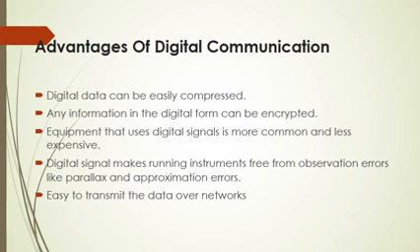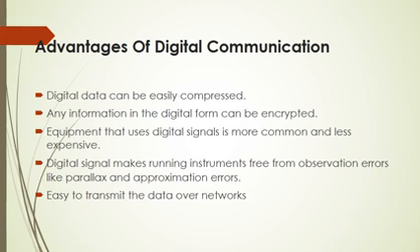First, digital data can be easily compressed. Whenever we use digital data, which is in the form of 0 and 1, it is easily compressed and we can minimize the data. And what is the advantage of doing that? When we compress the data, the transmission bandwidth and signaling rate are also reduced.